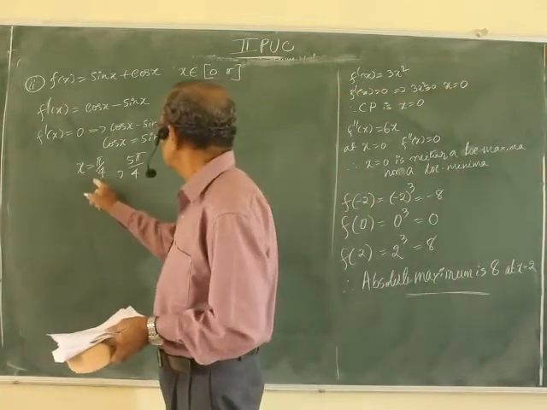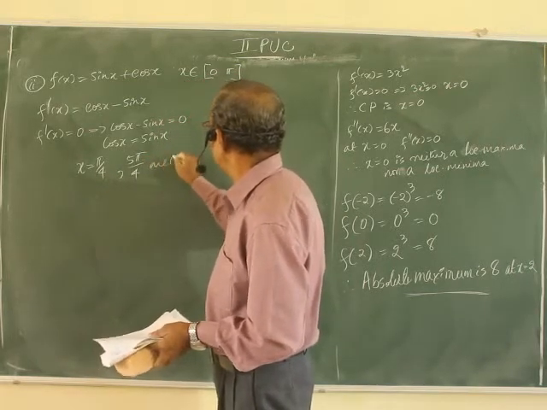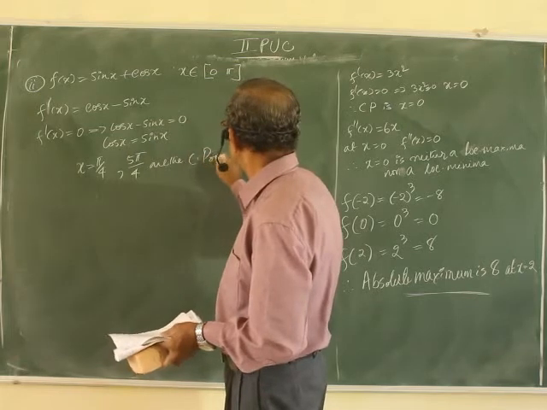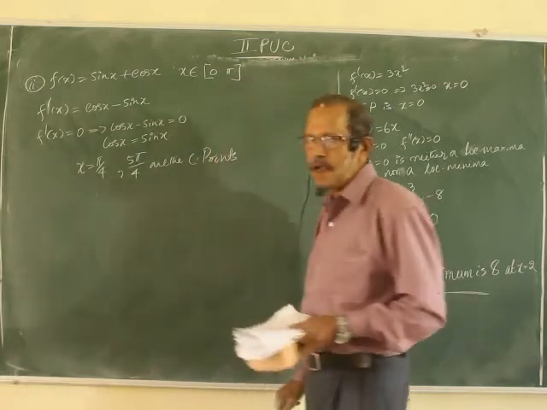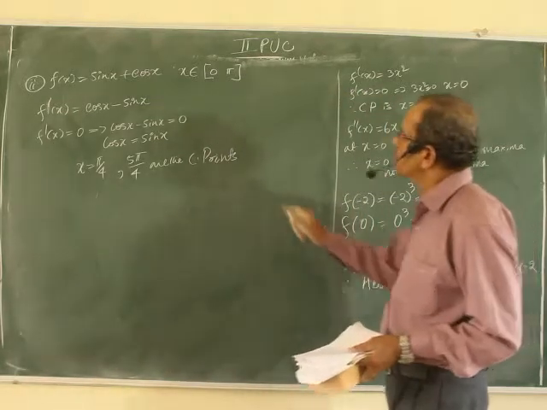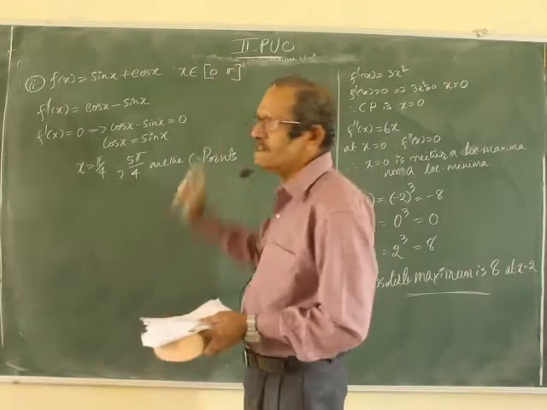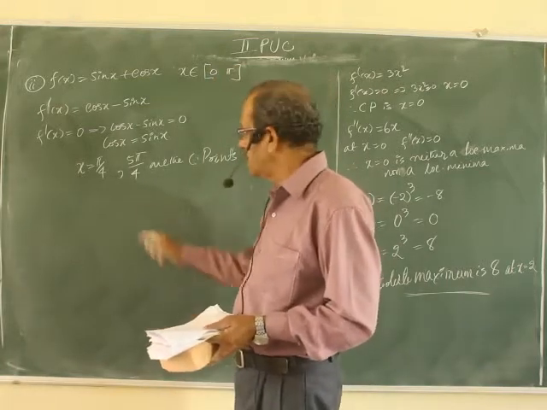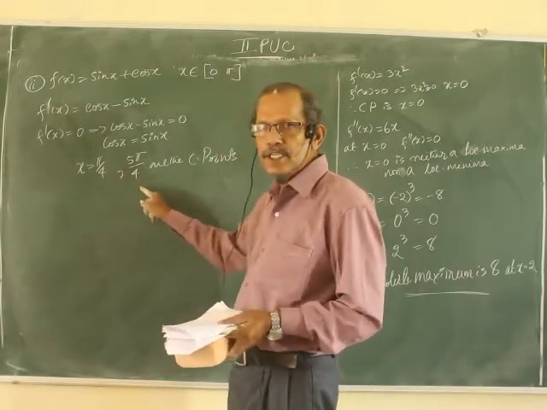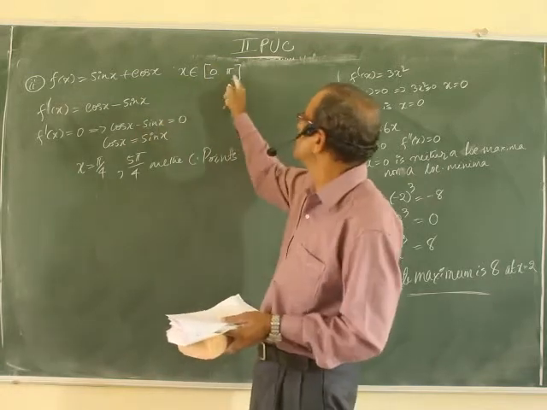Now, x equal to pi by 4, x equal to 5 pi by 4 are the critical points. But remember, you have to see in the interval 0 to pi only. Even though there are two critical points, you have to verify whether the function is a maximum in this interval only.